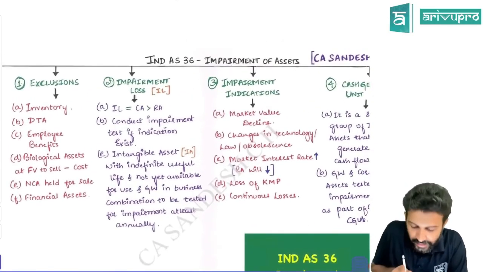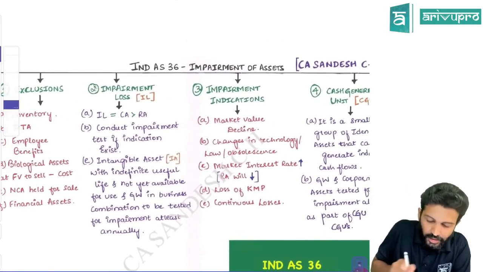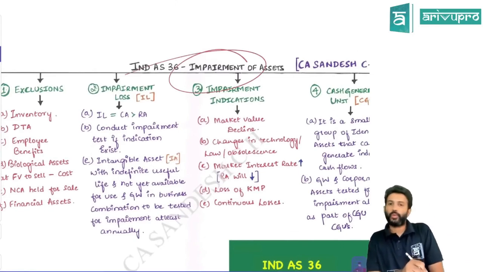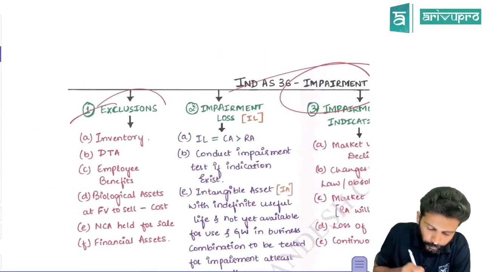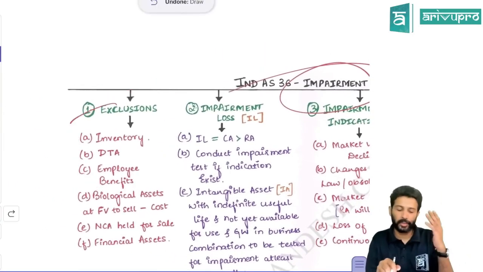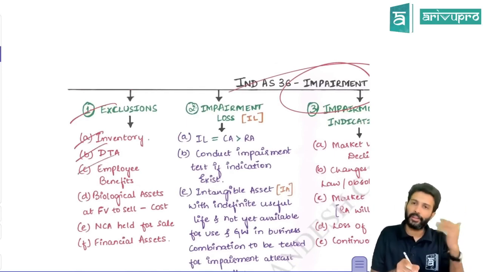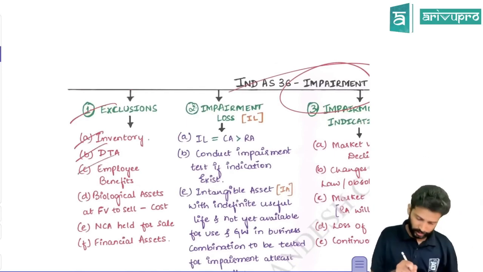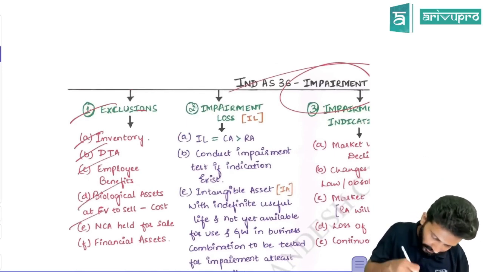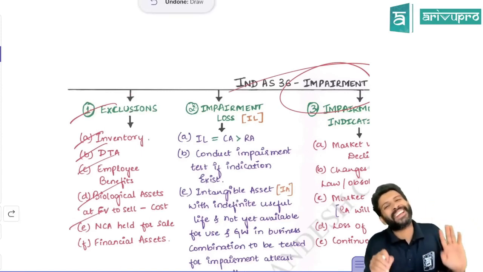We shall quickly start with Ind AS 36, that is impairment of assets. Let's do a quick revision. A few assets are excluded from the Ind AS 36 perspective. One is inventory, DTA, employee benefit asset, biological assets measured at fair value less cost to sell, current assets, financial assets. Many assets are excluded.